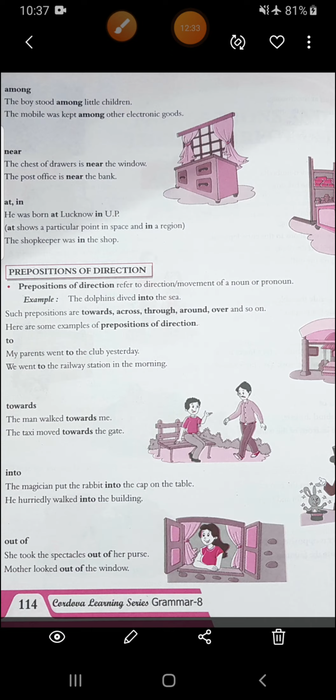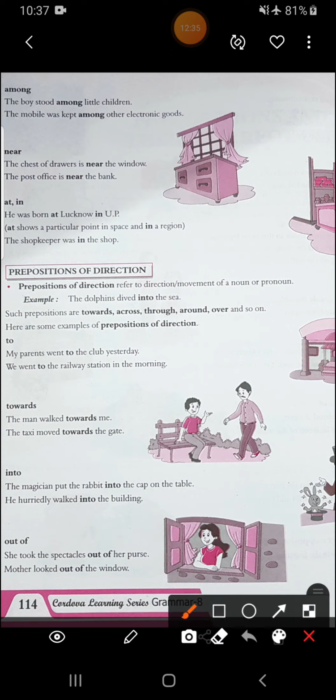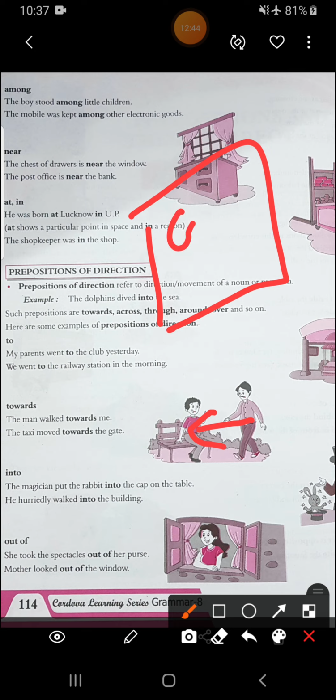Then towards. The man walked towards me. You can see here he's walking towards him. Again it is showing direction. The taxi moved towards the gate. Means there's a gate. Suppose this is your gate and a taxi is moving towards the direction of this gate.